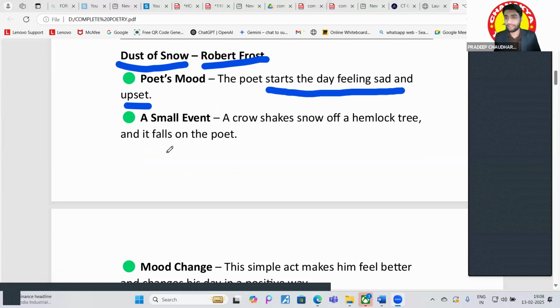And right after that, a small event happened. What was that small event? A crow came and shook snow off a hemlock tree. A hemlock tree is a kind of inauspicious tree.